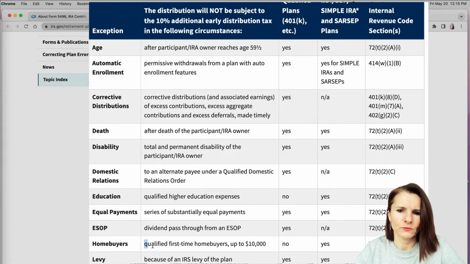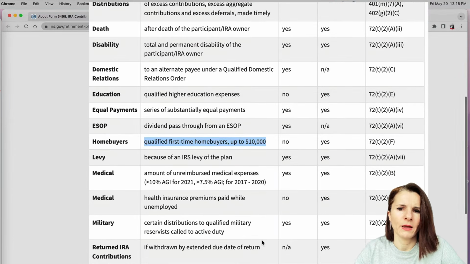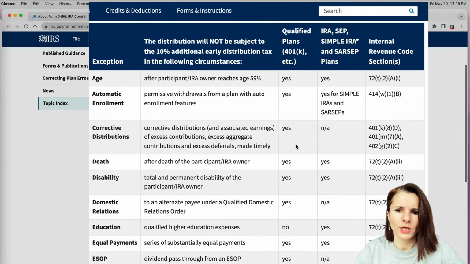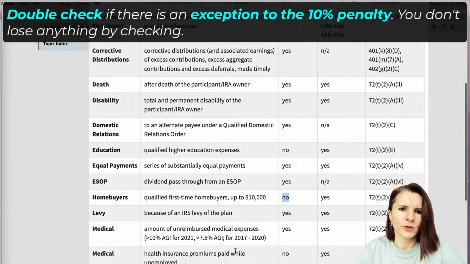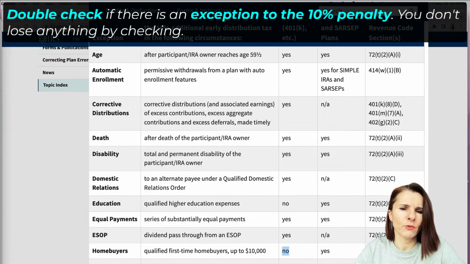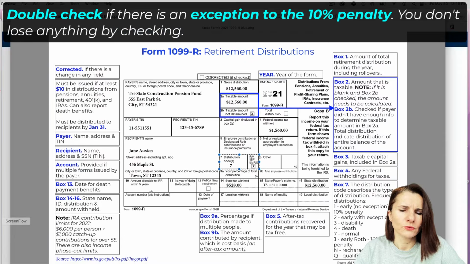The same, let's say here we have a home buyer exception up to $10,000. If you take it out from a retirement plan, there will be an exception if you took it out from your IRA versus a 401(k). So this is really helpful, and it's really important if you do have a penalty. If the code indicates, like code 1, early distribution with no exception, double-check that there's no rule that can waive that penalty.